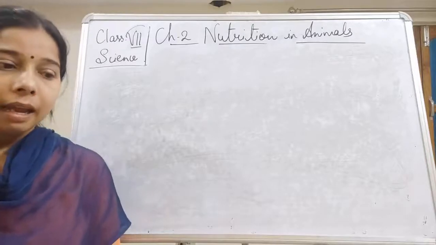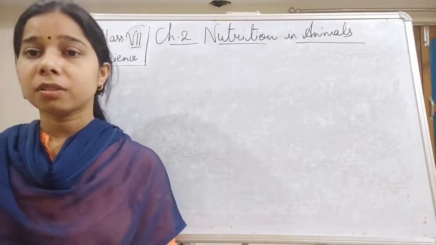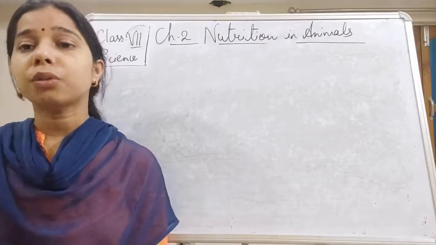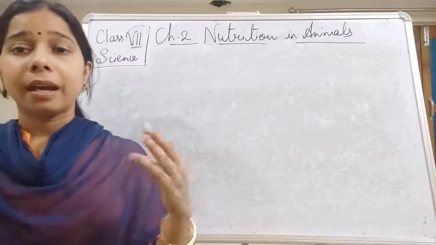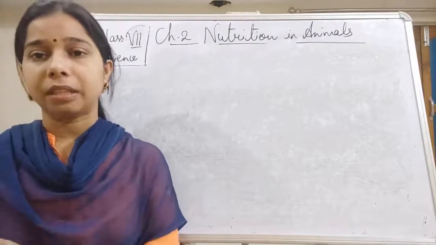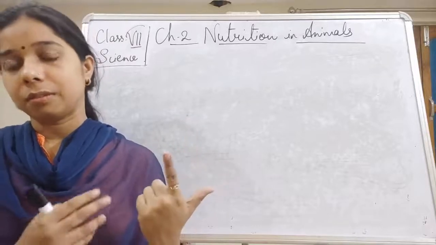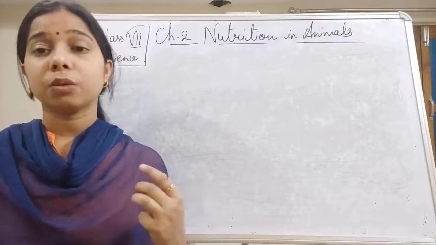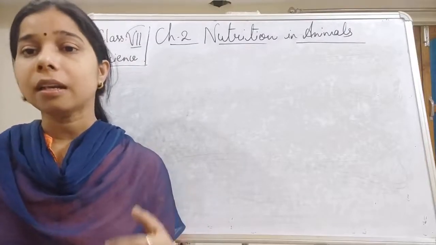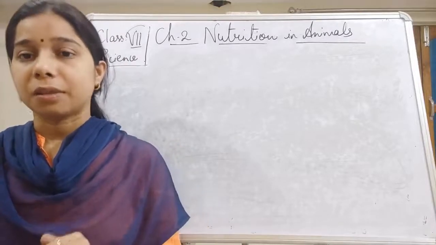So basically, what is the alimentary canal? It is the part which starts from the mouth and goes to the anus of a person. It means the alimentary canal includes everything: the mouth, the esophagus, the stomach, the small intestine, large intestine, rectum and finally the anus.